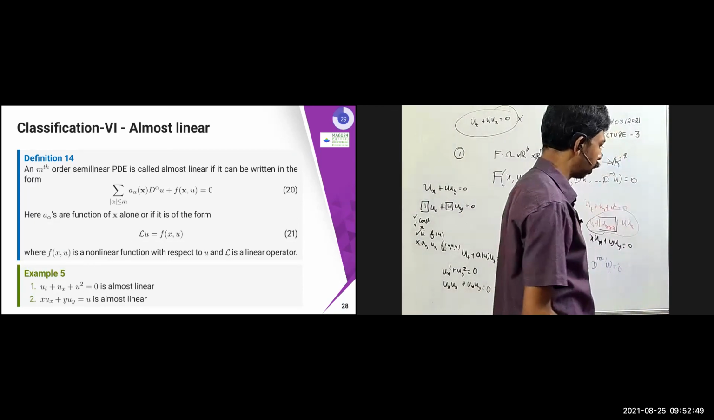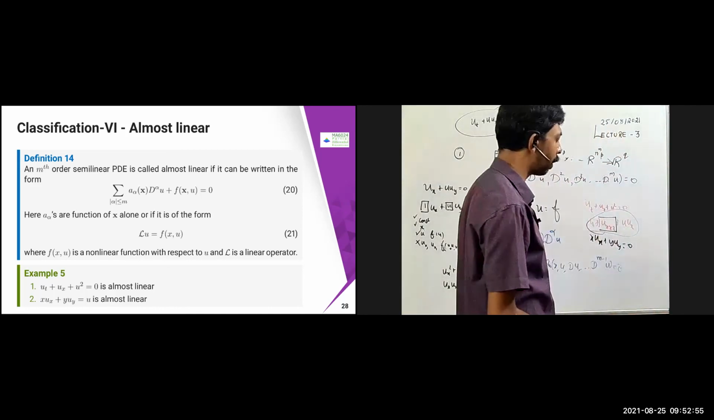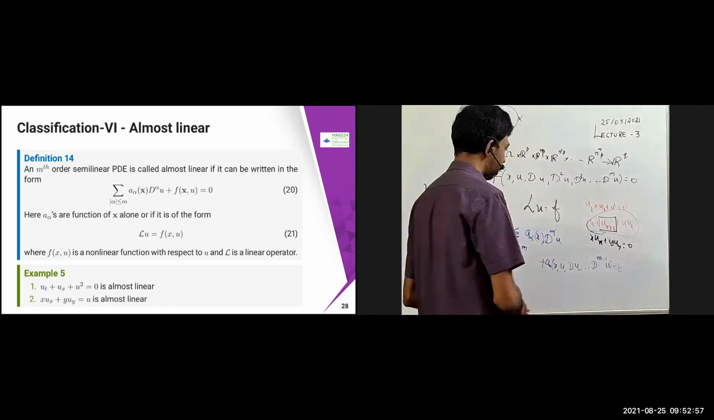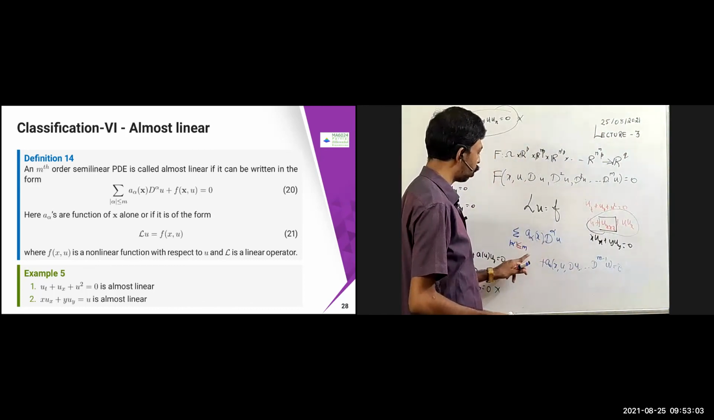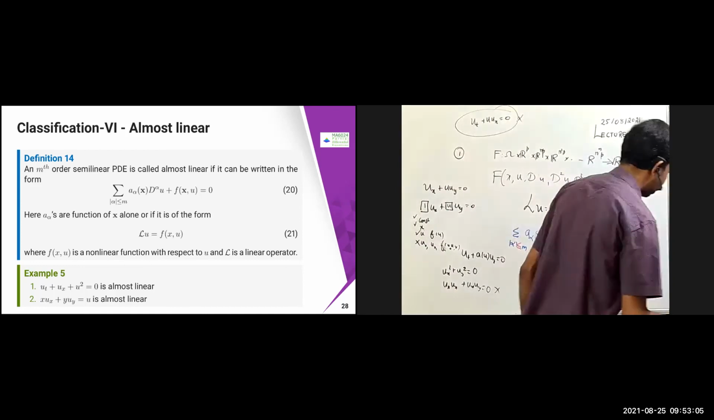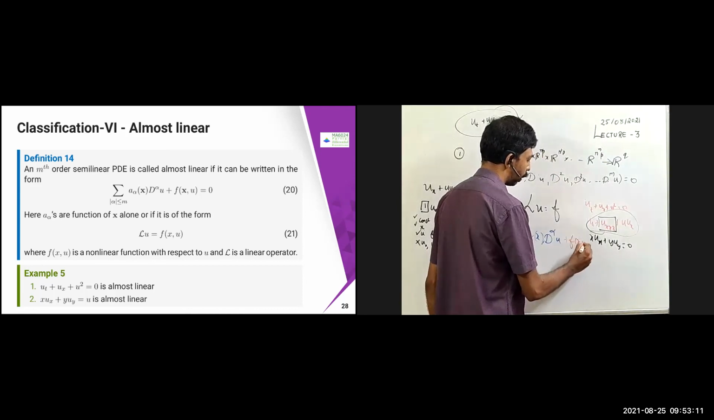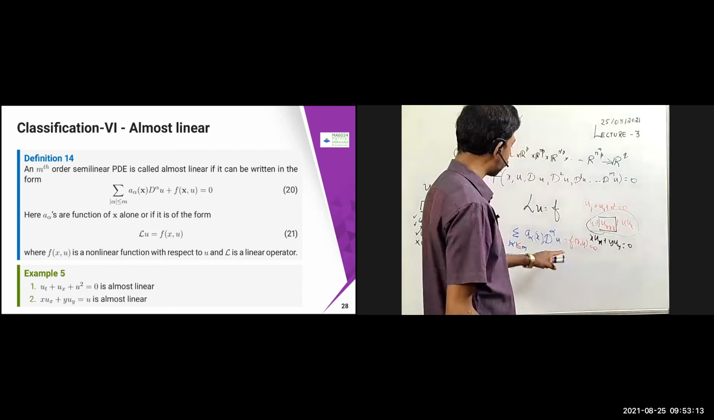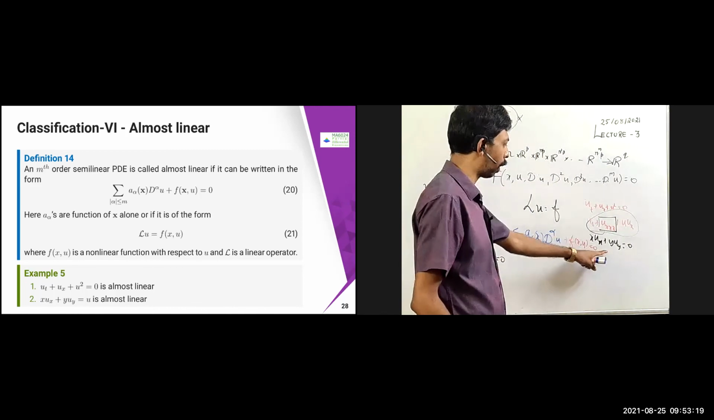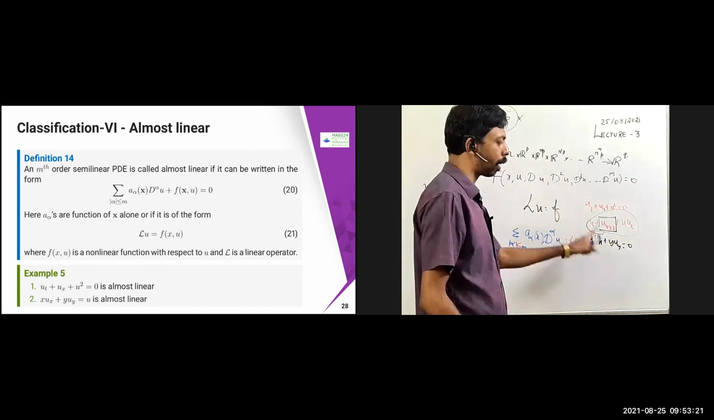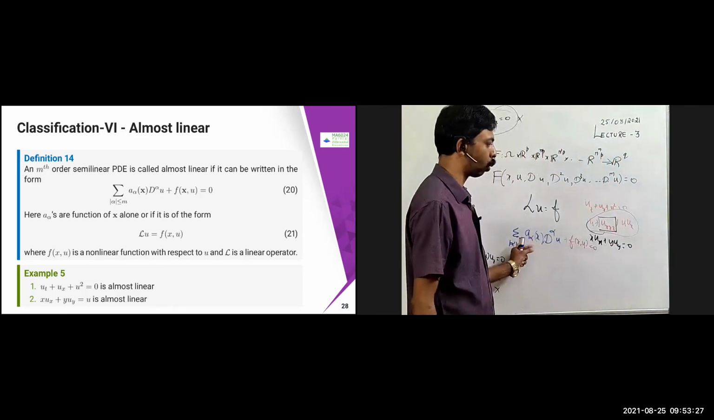Next one, almost linear. If it is almost linear, suppose you can write this equation in this way: the sum over |alpha| less than or equal to m of a_alpha(x) D^alpha u, plus something like f of x comma u, some function of x comma u. All the derivatives are linear, but the u term itself is not necessarily linear. Then that is called almost linear. Here the a_alphas are functions of x only.